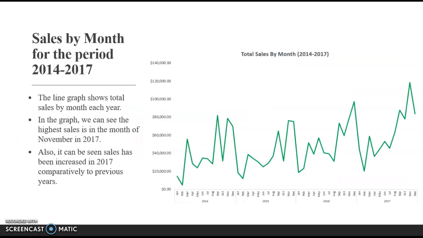And for the fourth one, I tried to find out sales by month for the period of 2014 to 2017. I have used line graph to show sales by month each year from 2014 to 2017. We can see in the line graph that the highest sales is in the month of November 2017, whereas the lowest can be seen on February 2014. And sales has been increased comparatively in 2017.